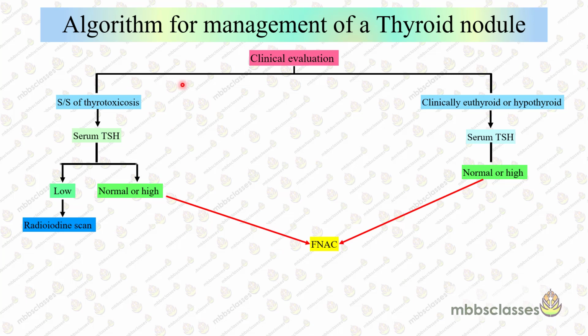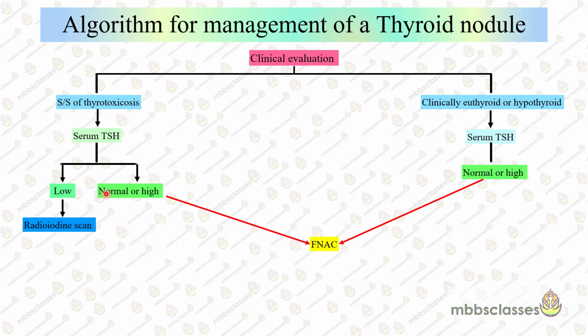So when we are evaluating a patient, the first assessment we do is the clinical evaluation. If the symptoms are suggestive of thyrotoxicosis, then definitely we go for the thyroid function test. We assess the serum TSH. When the serum TSH is low, that means it is suppressed, we advise the patient to undergo a radioiodine scan.